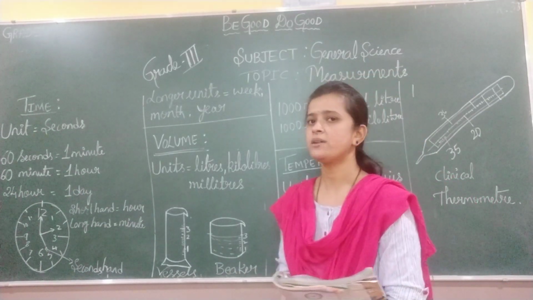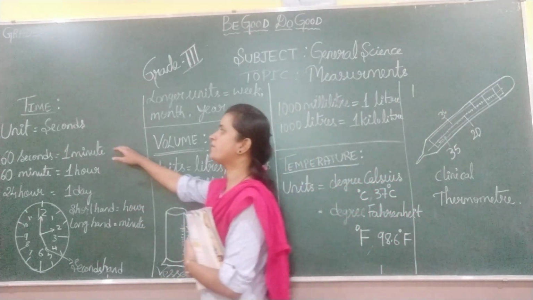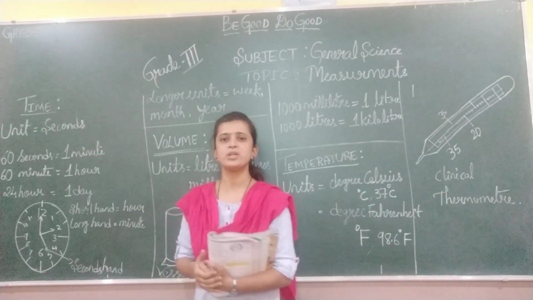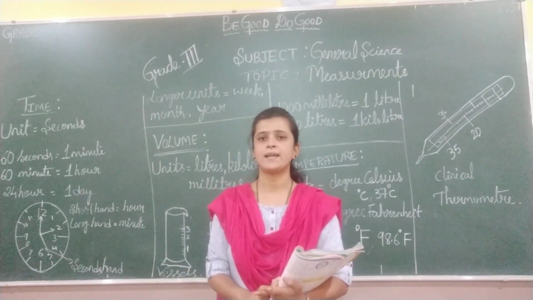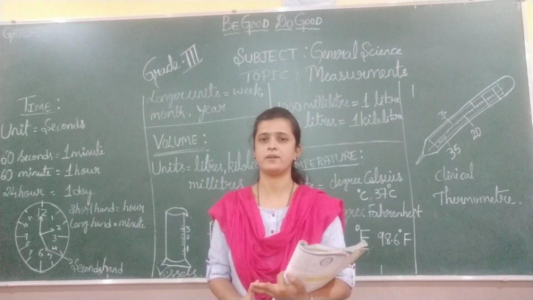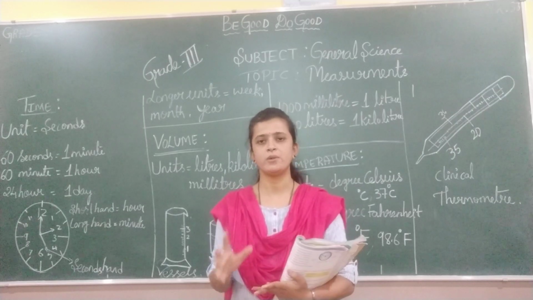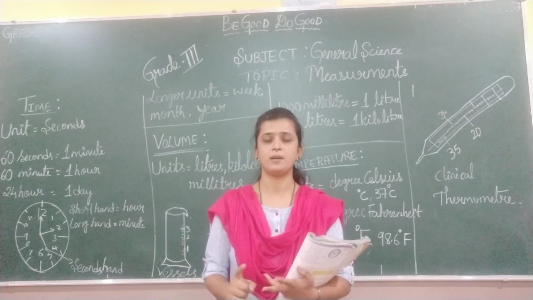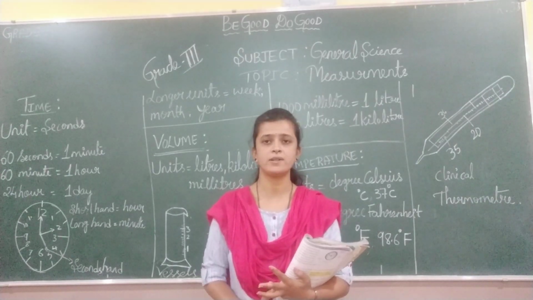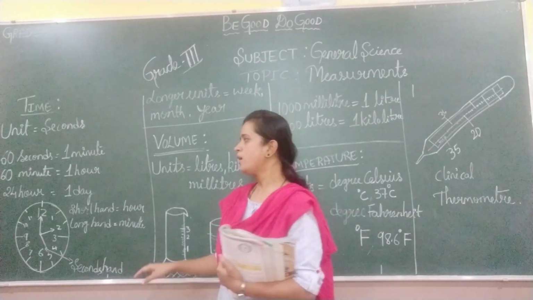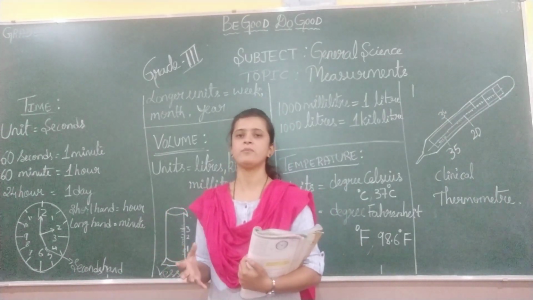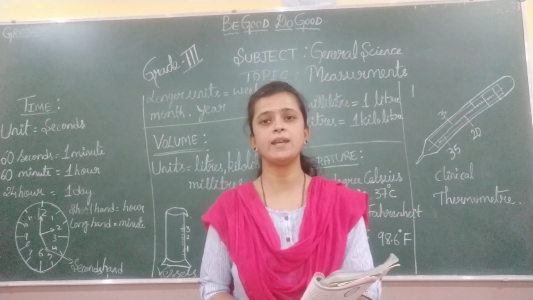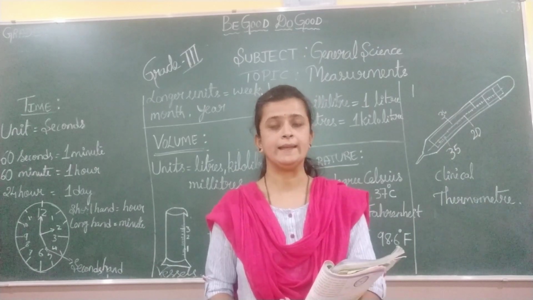And what is the unit of time? That is seconds. Usually we measure time in seconds, minutes and hours. A longer time is measured in weeks, months or years.